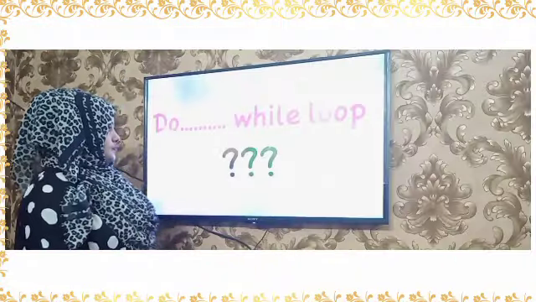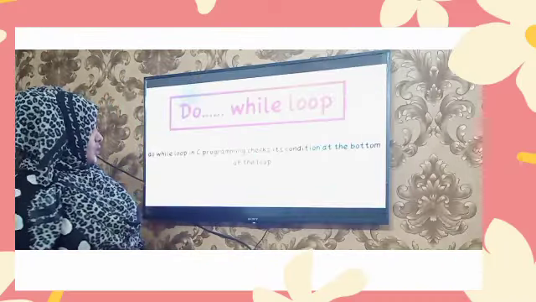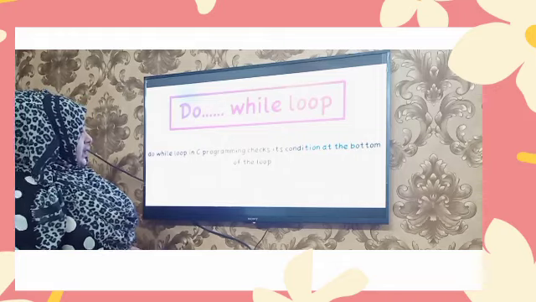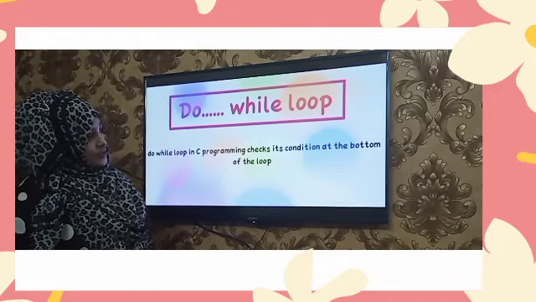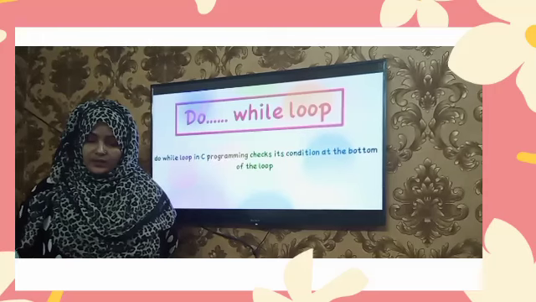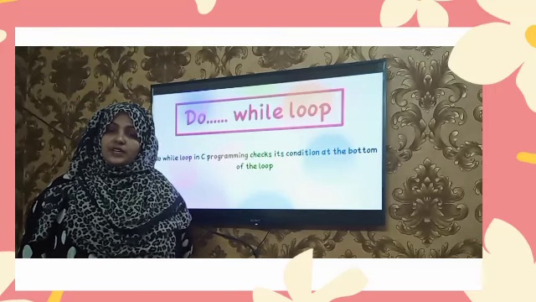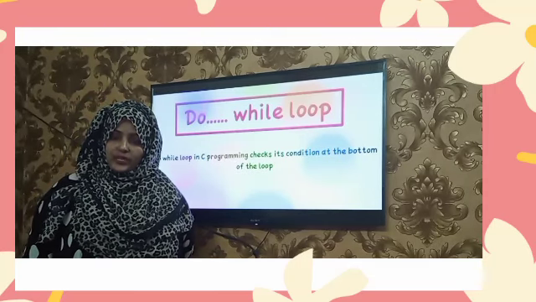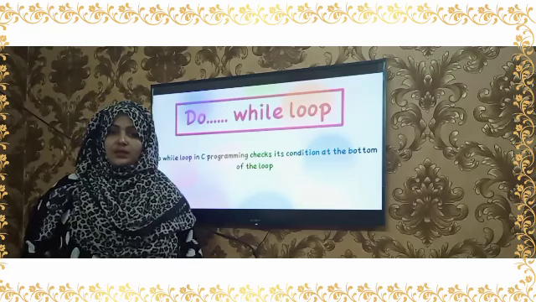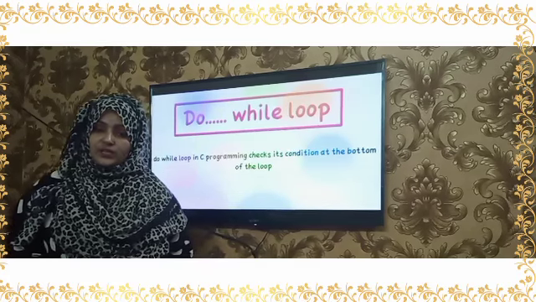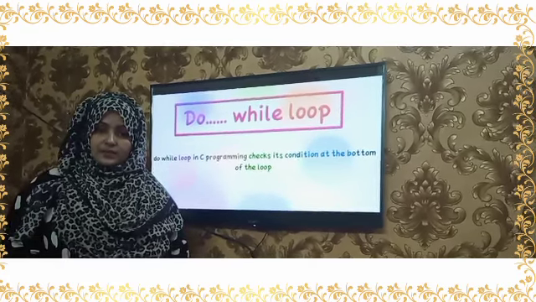Do while loop. What is a do while loop? A do while loop in C programming checks its condition at the bottom of the loop. It is similar to the while loop, with an important difference: the body of the do while loop is executed at least once.